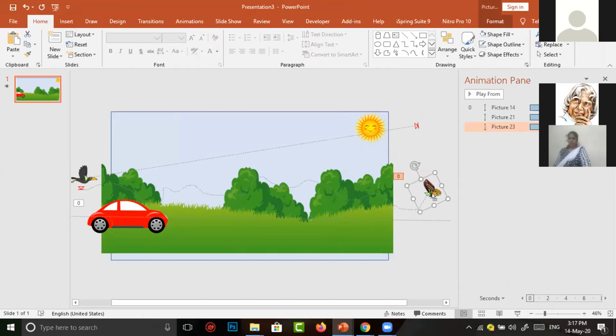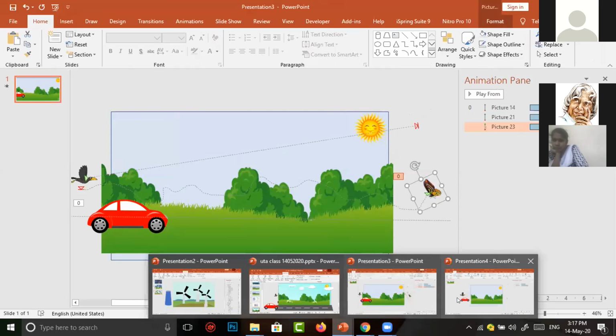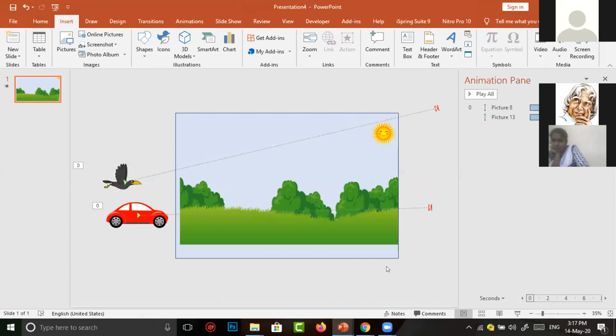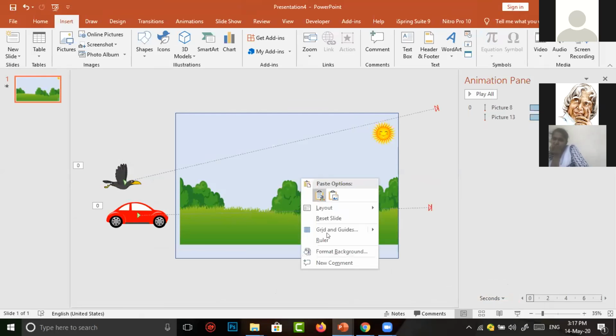The butterfly I have downloaded is here. I copied the image. This is our scene. I simply paste my image.